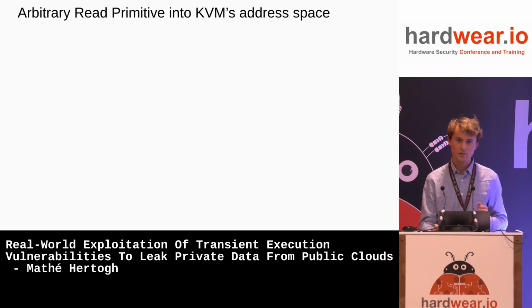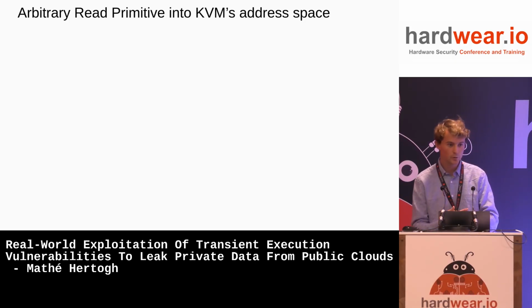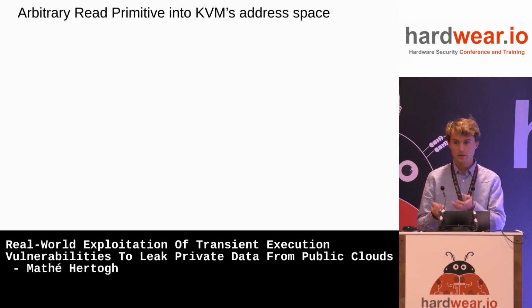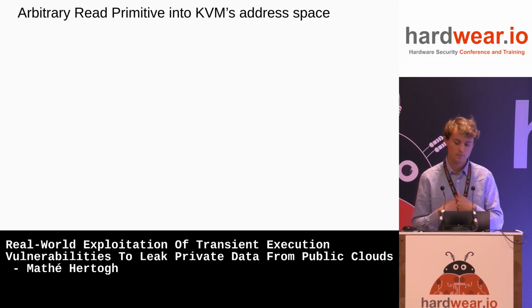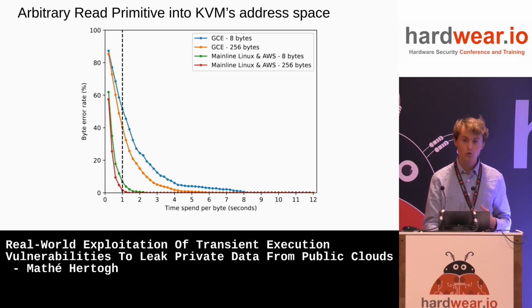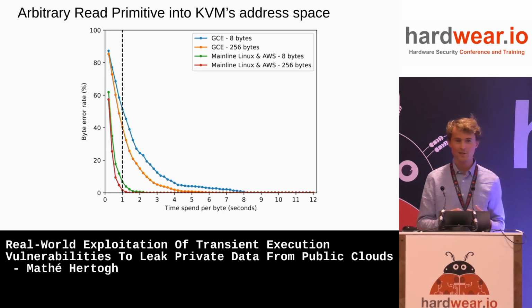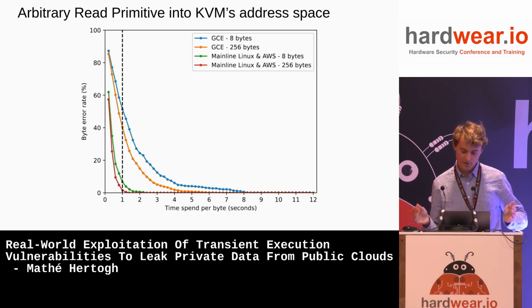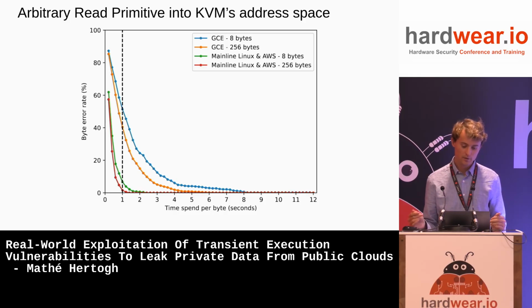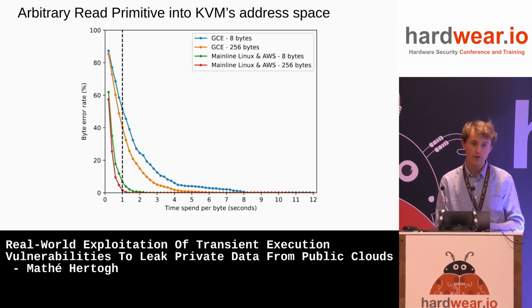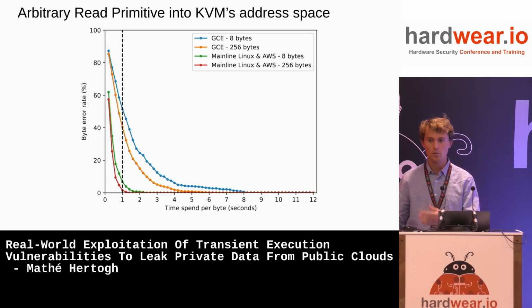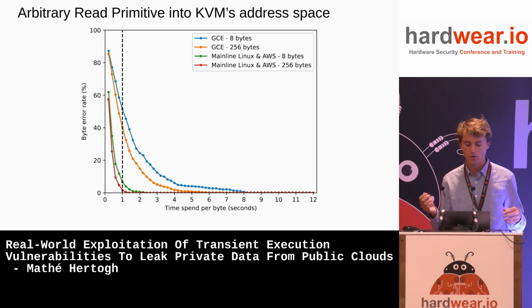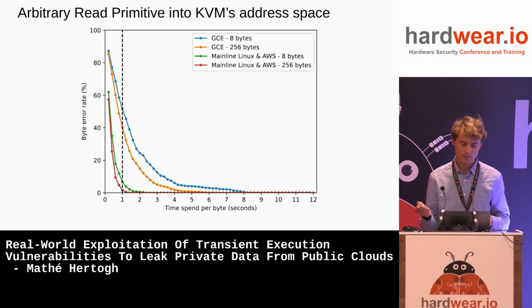Okay, so what this gives us in the end, all in all, is an arbitrary read primitive into KVM's address space. So any data that the hypervisor KVM can load, we can now read. Here's a nice plot of how good we leak, and spoiler alert, the answer is quite bad. On the x-axis here, there is the time spent per byte. Meaning, if we spend, for example, 1 second trying to leak 1 byte, or 10 seconds trying to leak 1 byte. And on the y-axis, we report the byte error rate. So how often did an error occur in your byte?